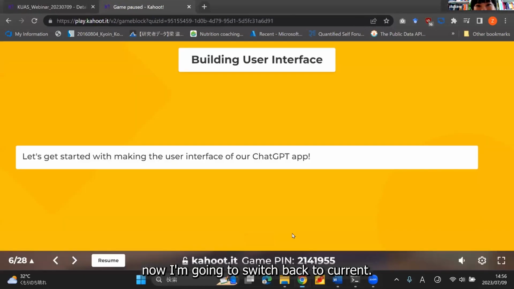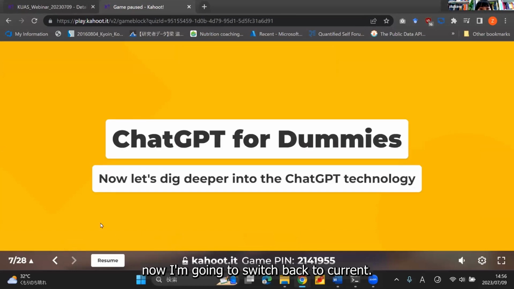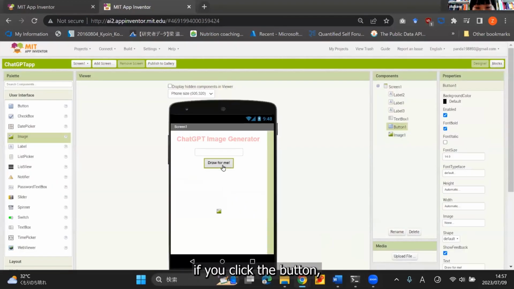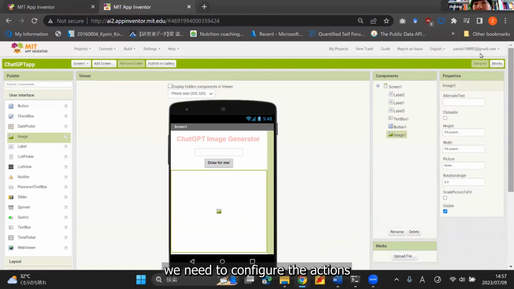Now I'm going to switch back to Kahoot. Okay, now the next step is to build the back end, right? If you just have a UI, for example, right now, if you click the button, nothing happens because we need to configure the actions of the app in the back end.